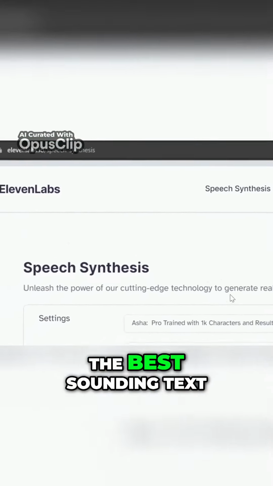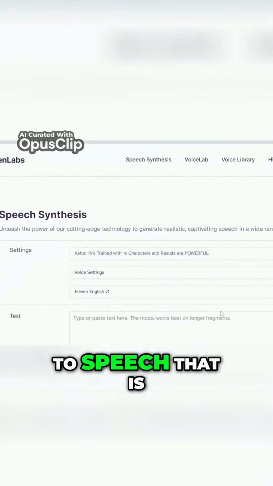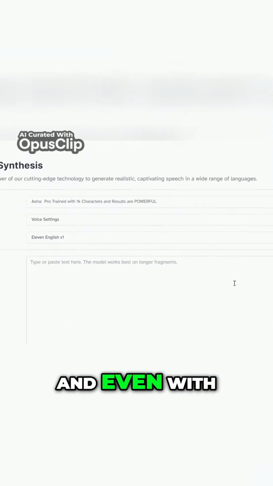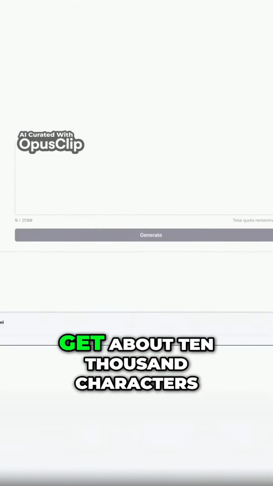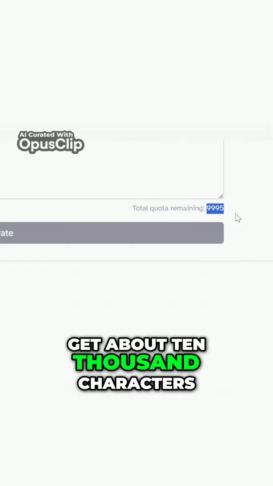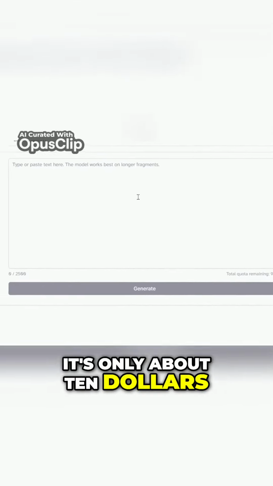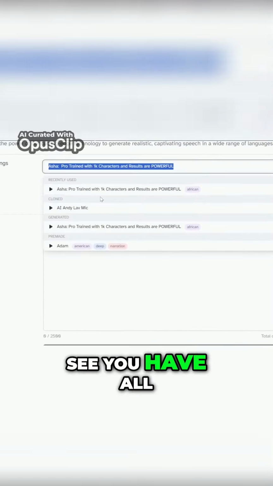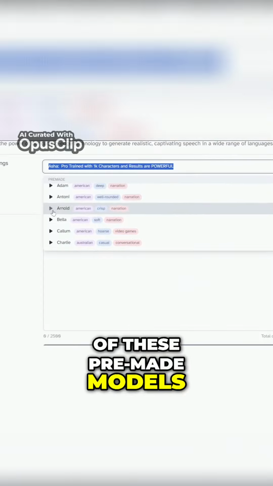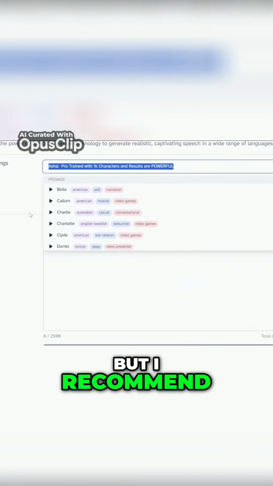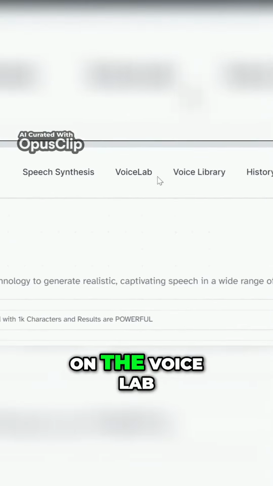This is the best sounding text to speech that is available right now. And even with the free version, you're able to get about 10,000 characters. And if you choose to upgrade, it's only about $10 per month. As you can see, you have all of these pre-made models that you have, but I recommend you actually click on the Voice Lab.